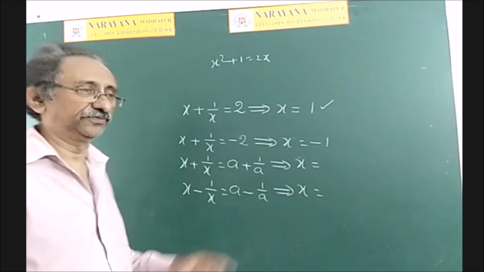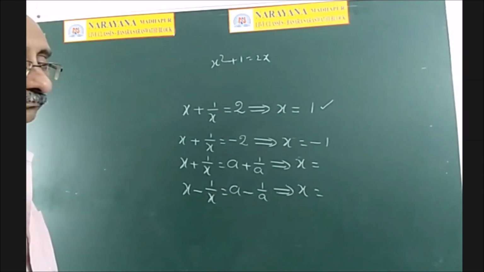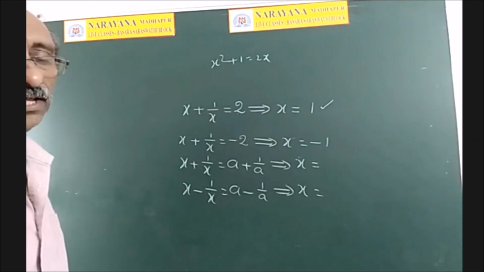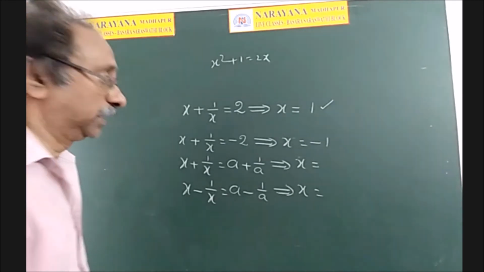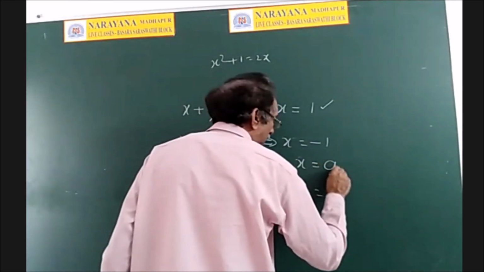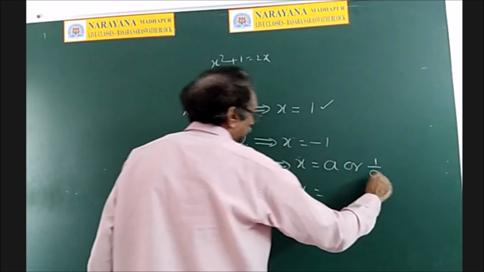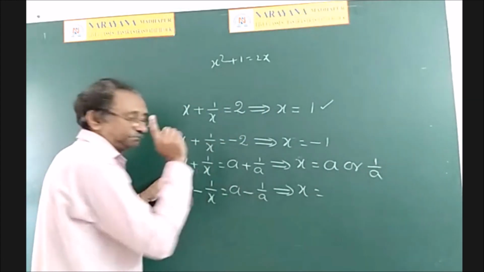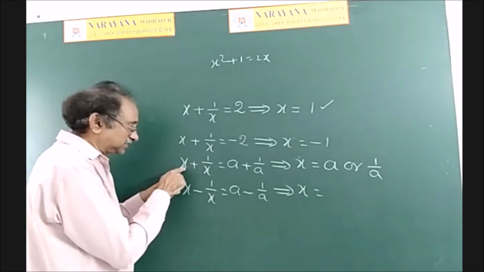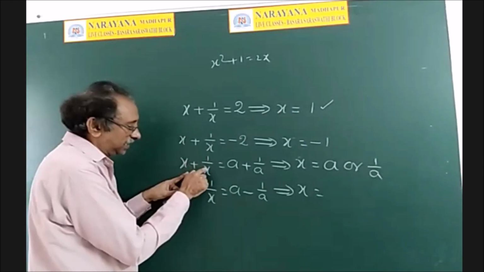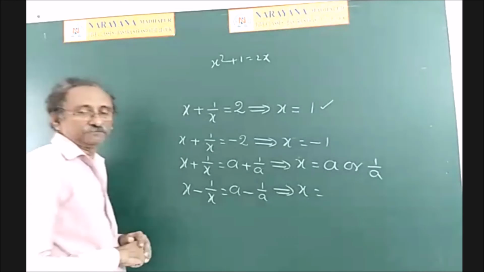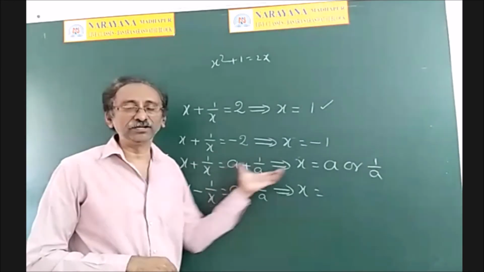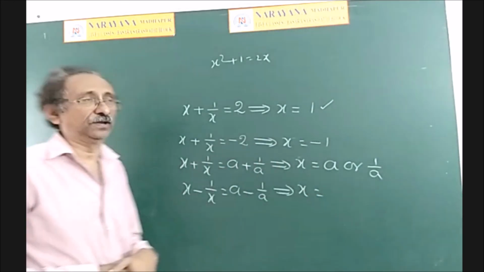Right? Now for the third one. So x equals a. Only a, Srikari? A or 1 by a. Now you have to tell both. Whenever x is equal to a, you will get a plus 1 by a. Whenever x is 1 by a, this becomes a, so again a plus 1 by a. So it will clearly have two roots, and those are a and 1 by a.